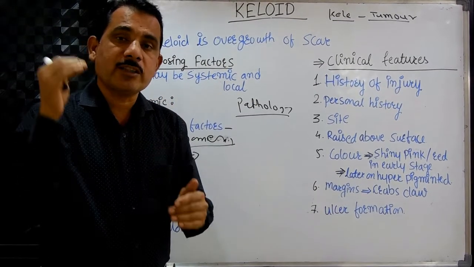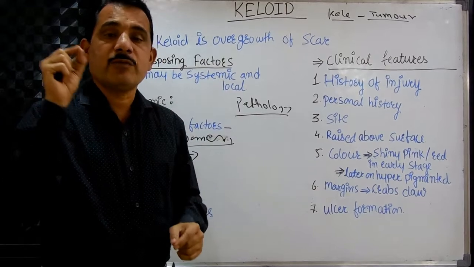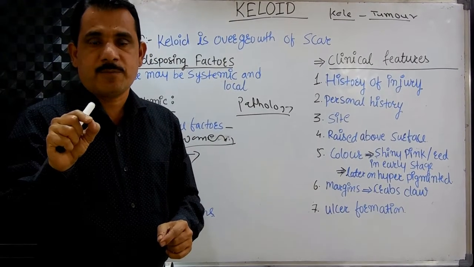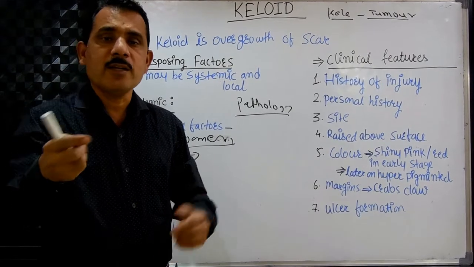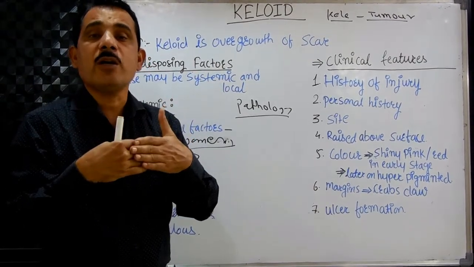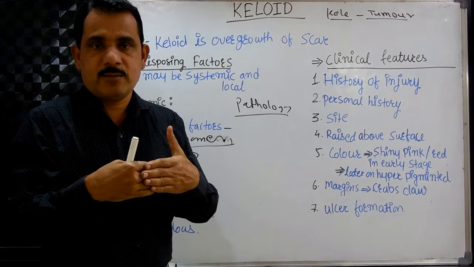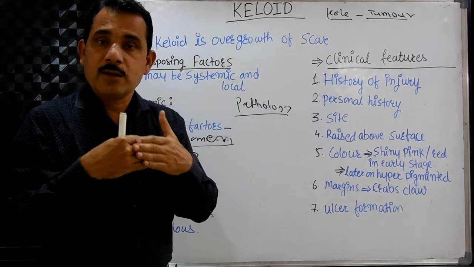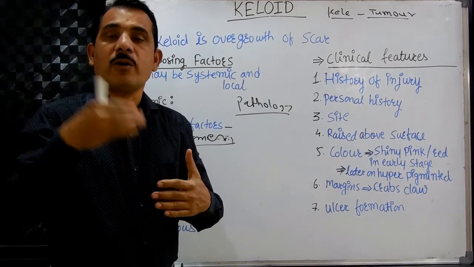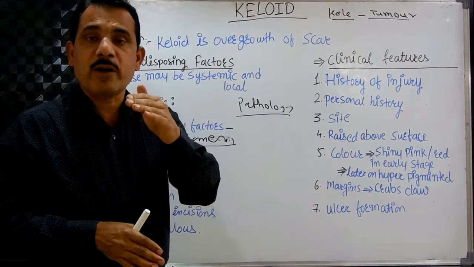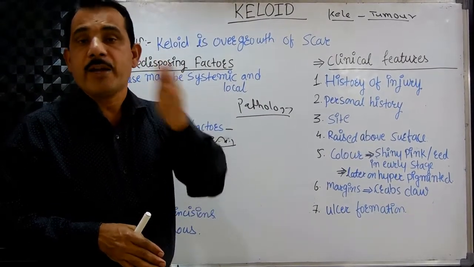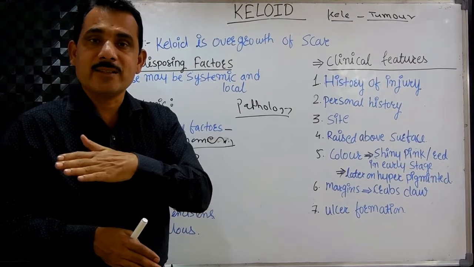It has been demonstrated by histological examination of the keloid, where fibroblasts are found which have not turned into fibrocytes. If they turn into fibrocytes, then there will be formation of the normal matured scar. So there is a failure of the formation of the mature scar, or a failure of the conversion of the fibroblast into the mature fibrocytes.